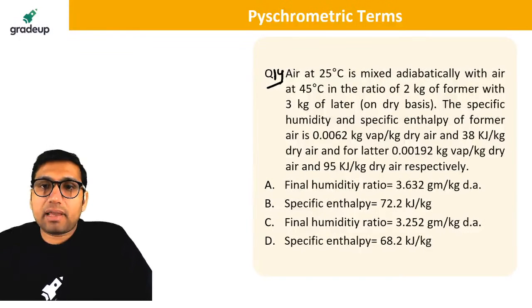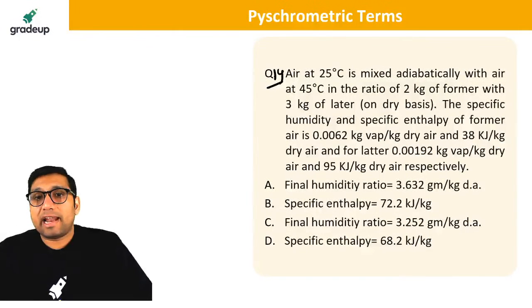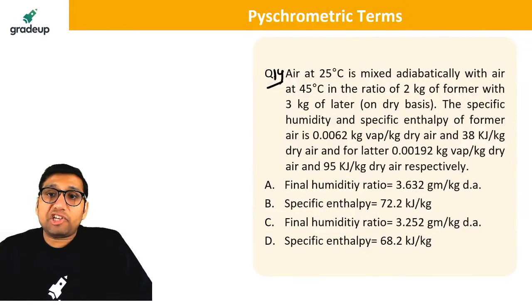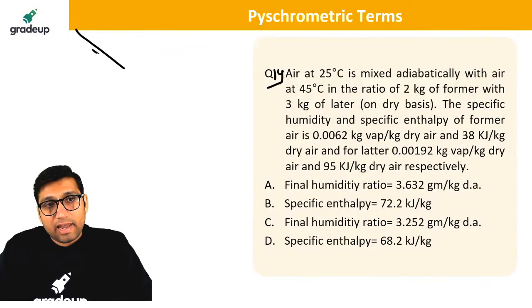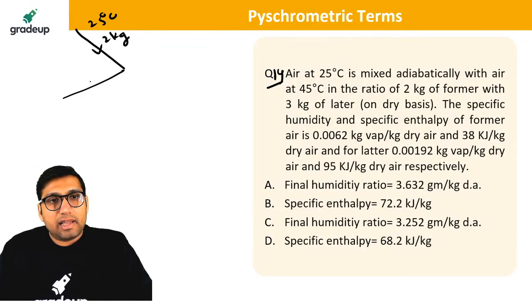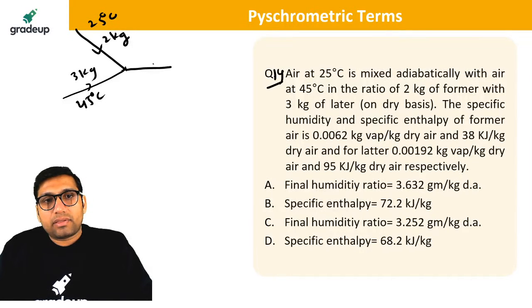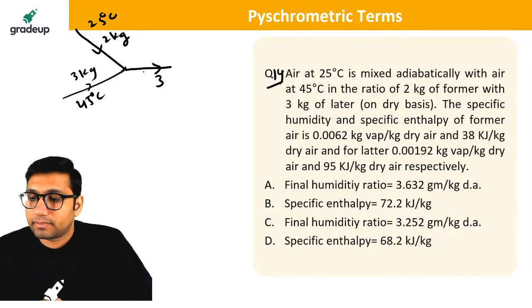Air at 25 degrees Celsius is mixed adiabatically with air at 45 in the ratio of 2 kg of the former with 3 kg of the latter. So we have one air at 2 kg, which is at 25 degrees Celsius, and air of 3 kg, which is at 45 degrees Celsius. They are mixed together, and after mixing they will be supplied at this point 3.